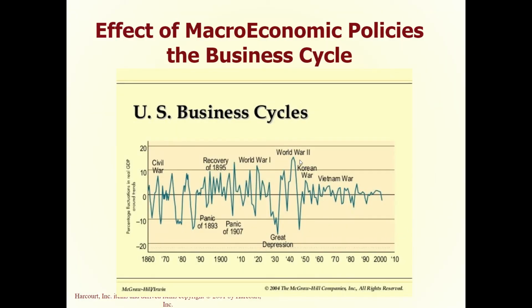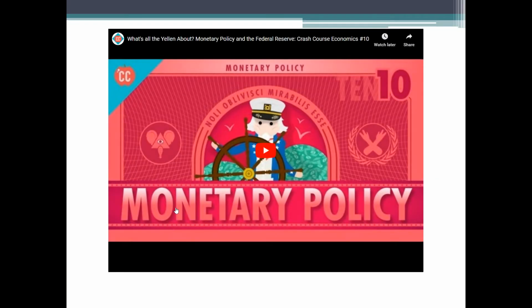And here we can see, following the Fed's learning curve during the Great Depression, following World War II, we can see the Fed really, truly stabilizing the economy by implementing monetary policy. Here, prior to the Fed's learning curve during the Great Depression, we see this constant high highs and low lows. So here is an example of the effectiveness of the Fed's monetary policy. We're going to watch this video. We're not going to watch all of it, but it's going to explain a little bit more of the details of monetary policy.